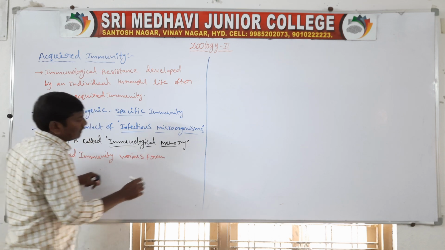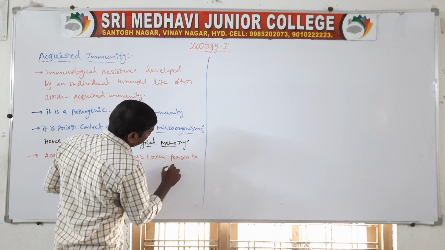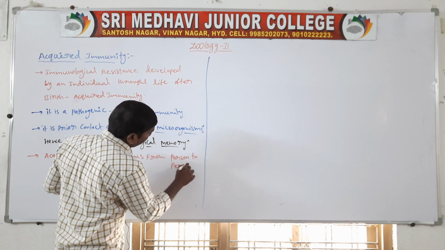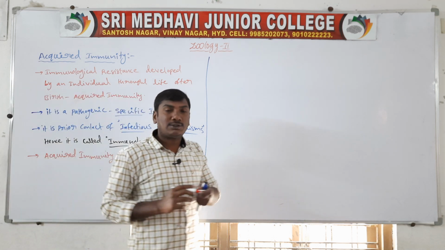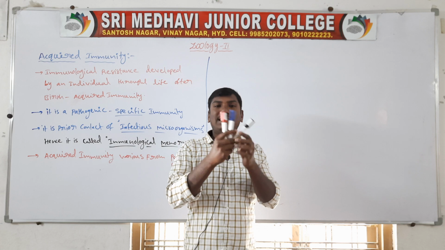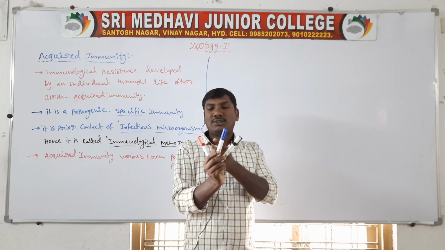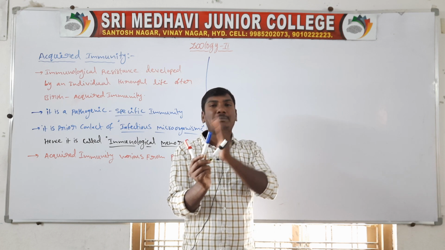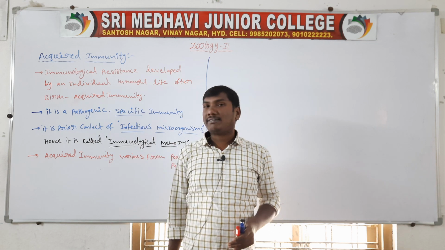For example, take three persons: their immunity is of various types, and there are differences from one person to another. So the immunity differs, and that is acquired immunity.